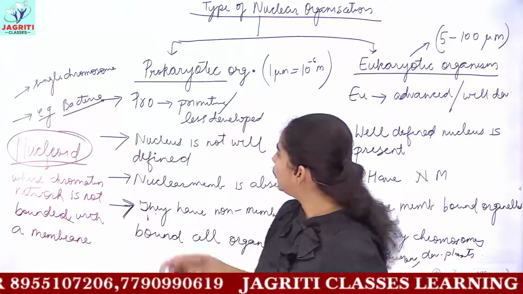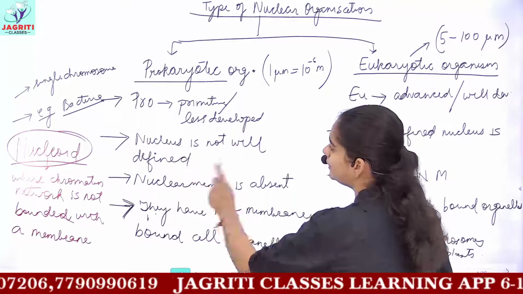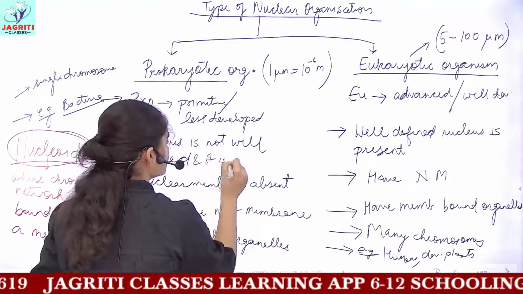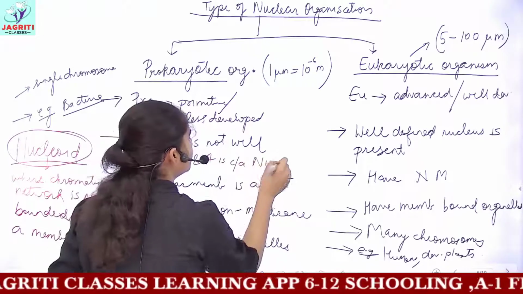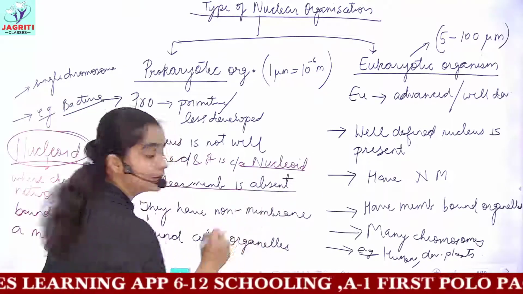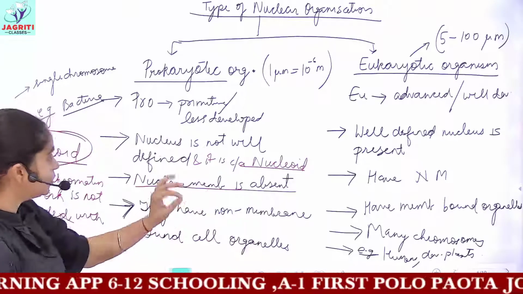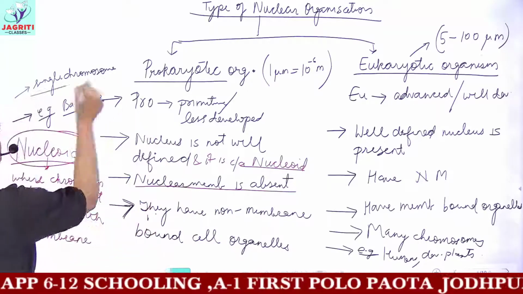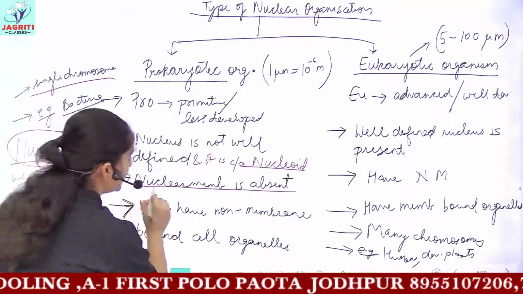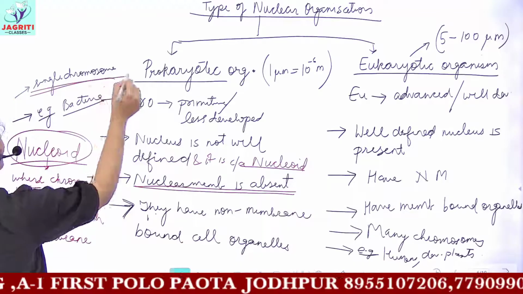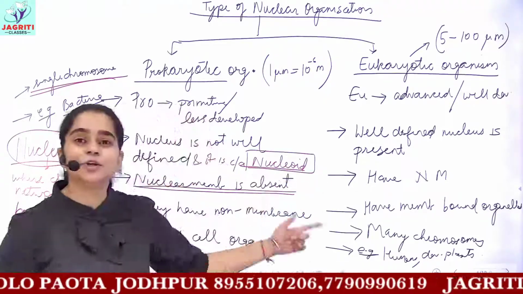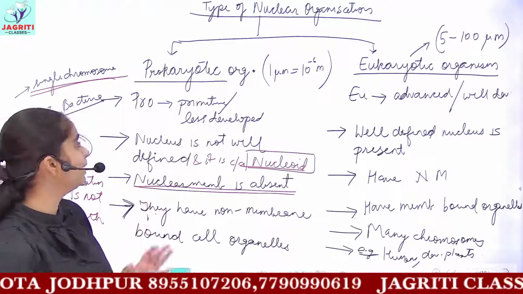So chromatin network or nuclear material lacking the membranous structure around it is referred to as nucleoid. So wherever we have written that the nucleus is not well defined, you can include that it is called nucleoid. Nucleoid means you do not have the nuclear membrane, that is the nuclear membrane is absent, but you have chromatin material, because I have written that it has a single chromosome at least. So this nucleus where the nuclear membrane is absent, but you have chromatin material, we call nucleoid. So this was enough for today's class, I guess.